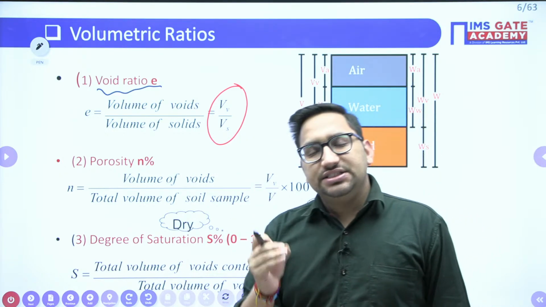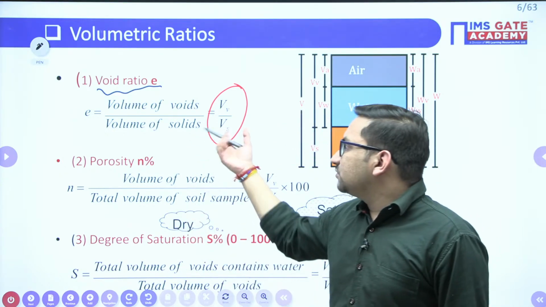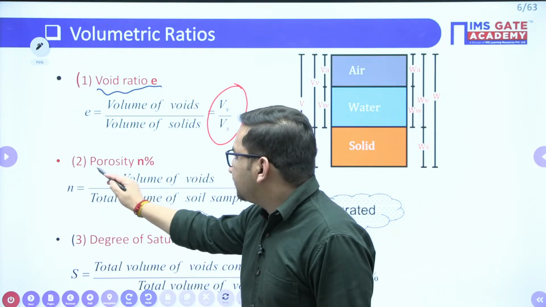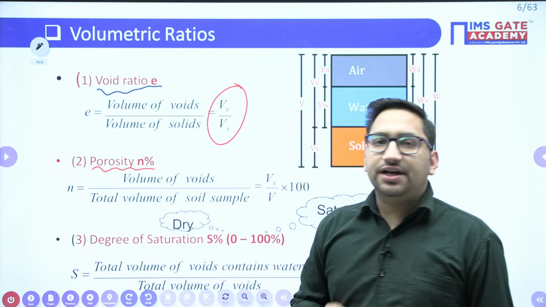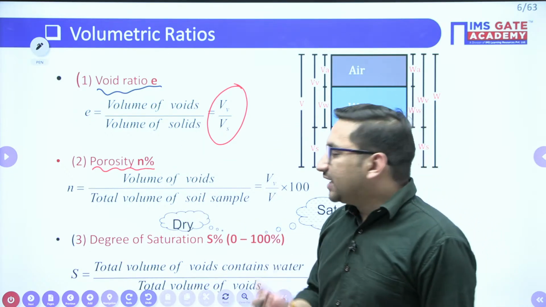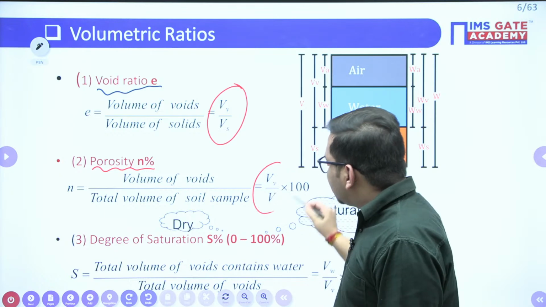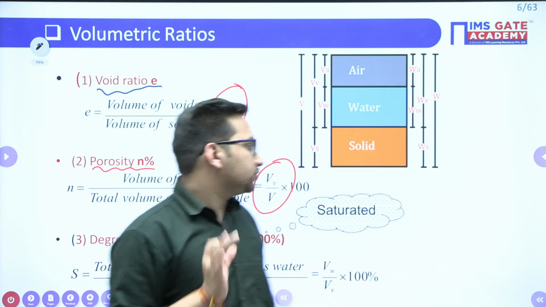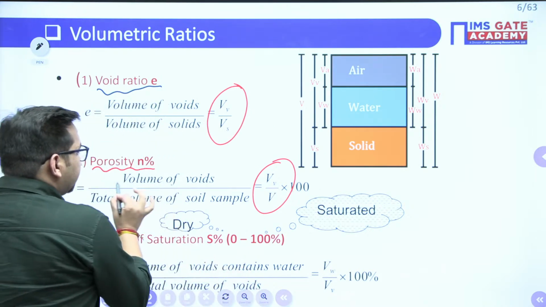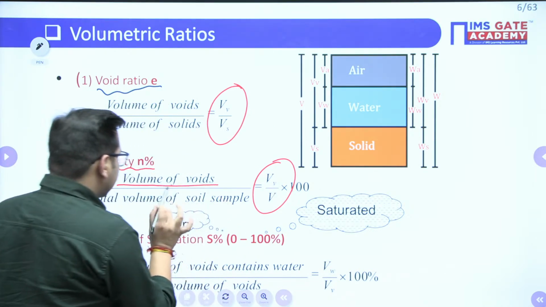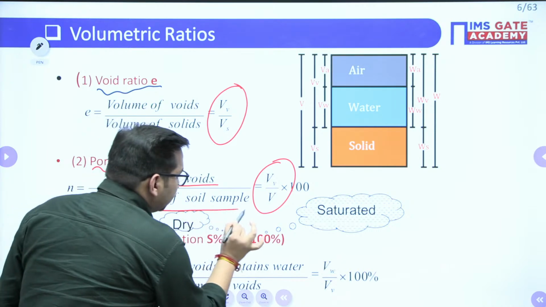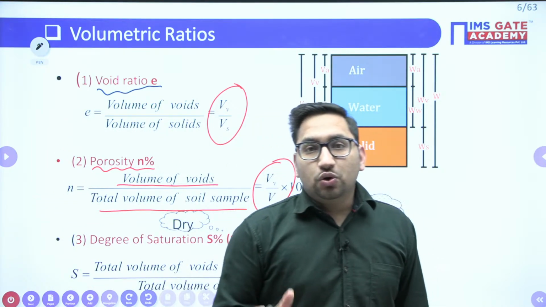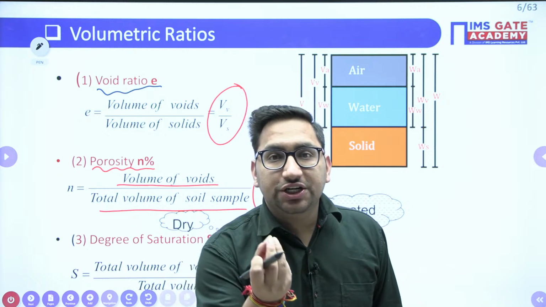But as it is difficult to directly calculate the volume of solids, what do we do? We define another term, that is porosity. So what is porosity? It also tells you about the volume of voids, but in terms of the total volume of soil. Porosity is the volume of voids to the total volume of the sample. Clear?